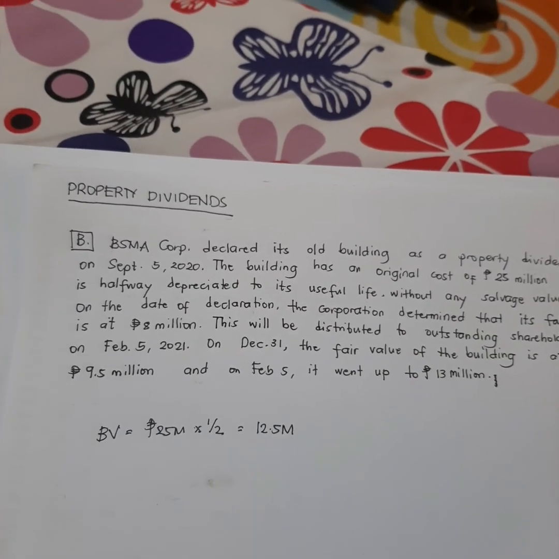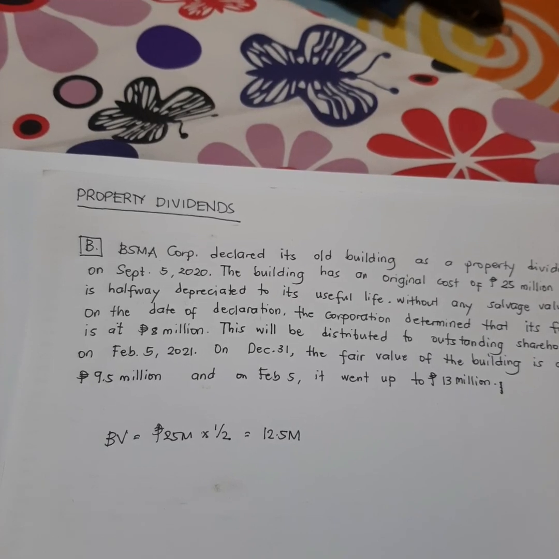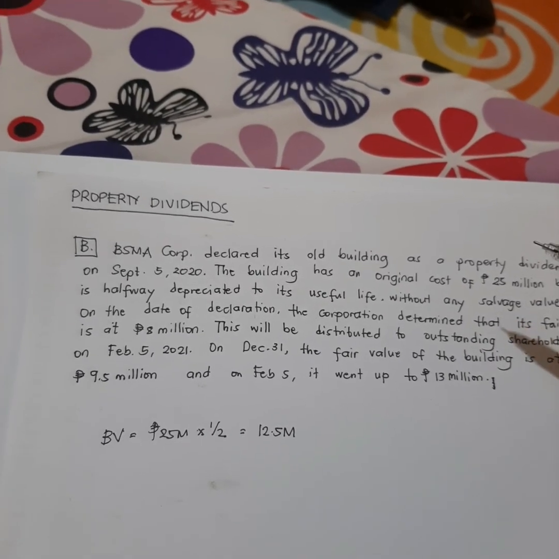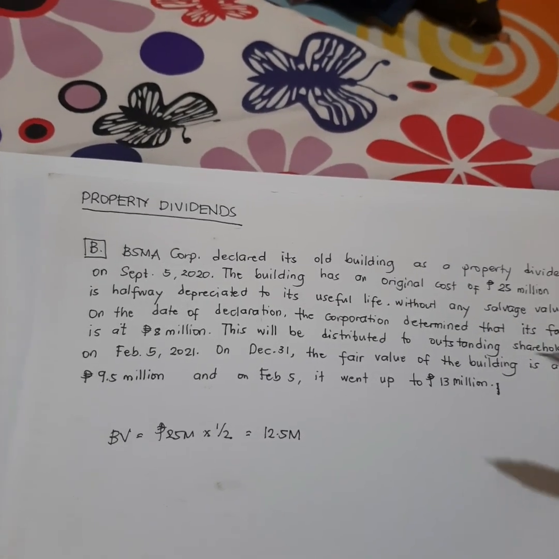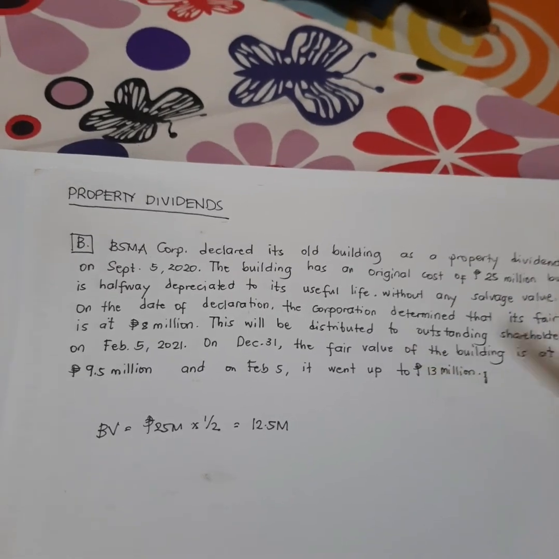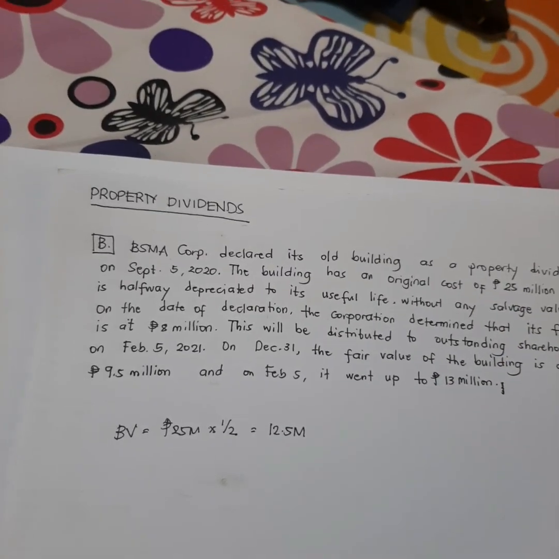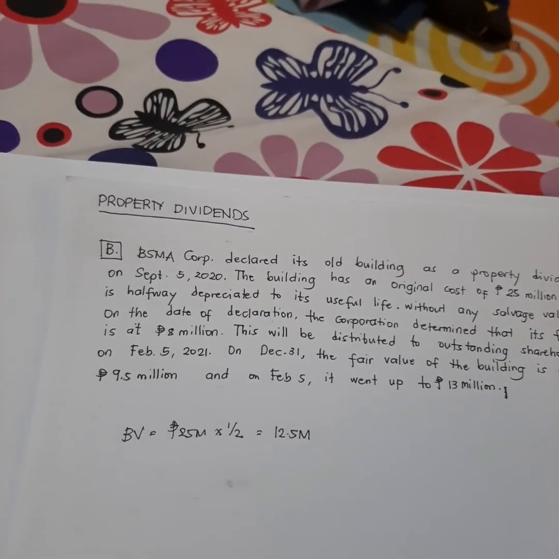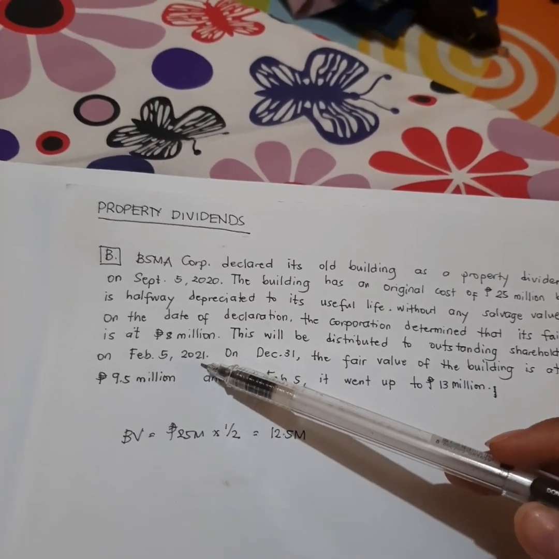And since this will be considered as non-current asset held for distribution, therefore, the asset will cease to have its depreciation. So, from this day on the date of declaration, wala na munang magiging depreciation sa kanya. Okay? So, and this will be distributed to outstanding shareholders on February 5, 2021. So, that will be the date of payment.